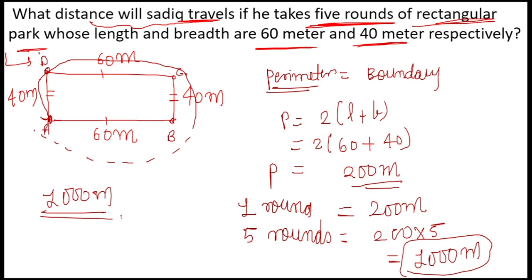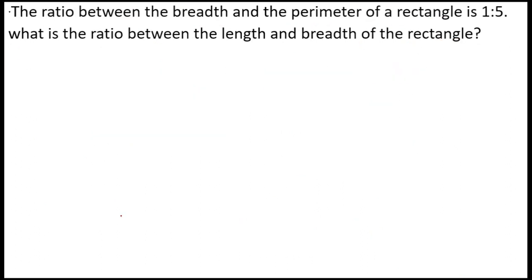Okay, so moving on to the next question now. The ratio between the breadth and the perimeter is given to us as 1:5. What will be the ratio between the length and the breadth of the given rectangle? To understand this question, try to understand, for example, this is a rectangle. This is the length, this is the breadth.